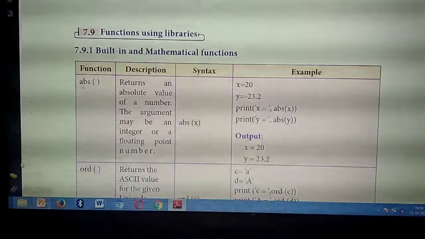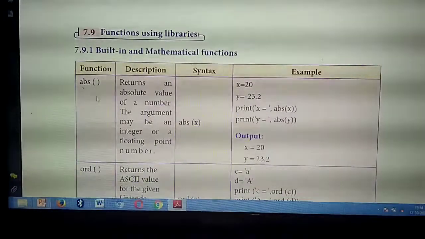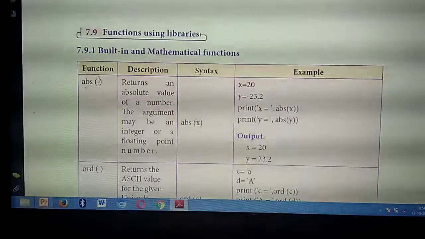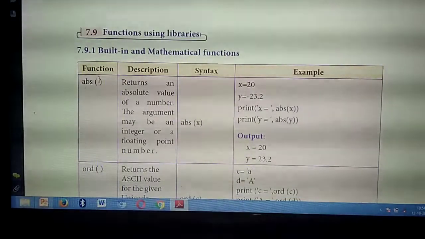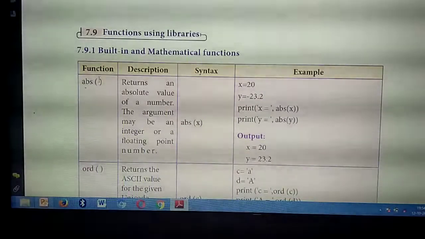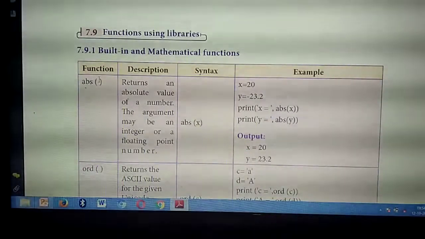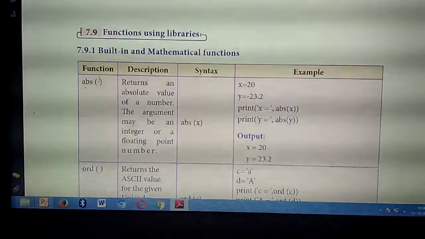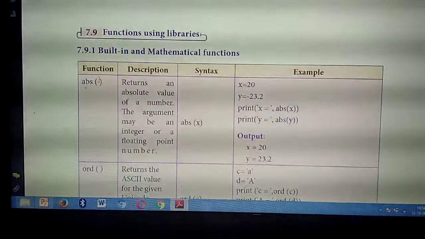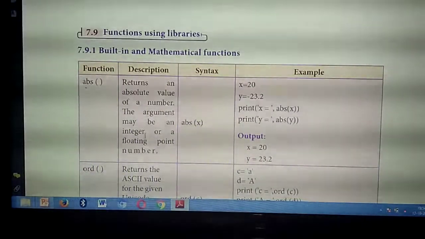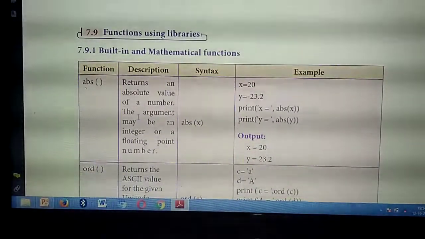Floating point number, isn't it? So now study what we mean by ABS of. ABS means absolute value. So this function will return the absolute value of the given number. You are giving some number inside this function, and it will return the absolute value or correct positional value for that particular number. So you can give either integer numbers or floating point numbers. Understand? Have you all studied?